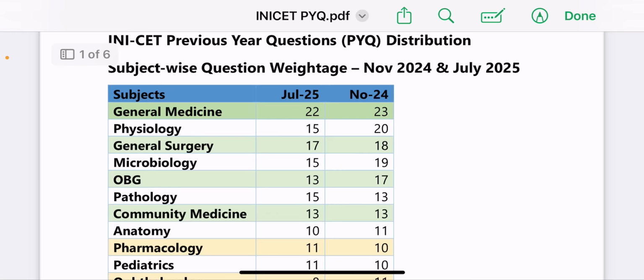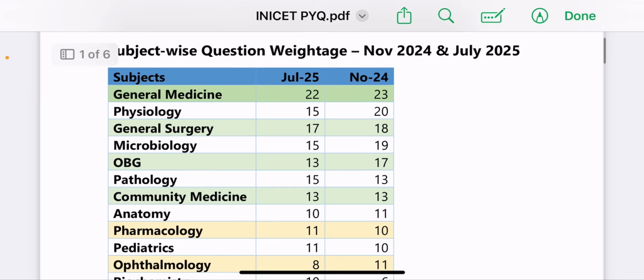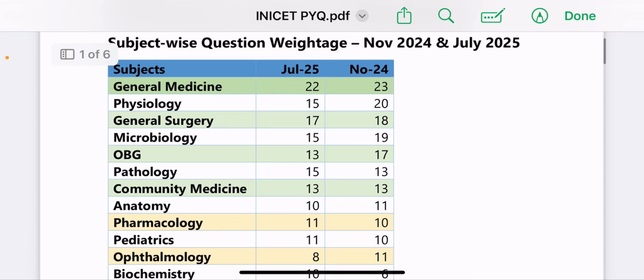So General Medicine July 2025 had 22 questions and November 2024 had 23. Physiology 15 and 20 respectively. Surgery 17 and 18. Micro, OBG. So I've kept it in the decreasing order.